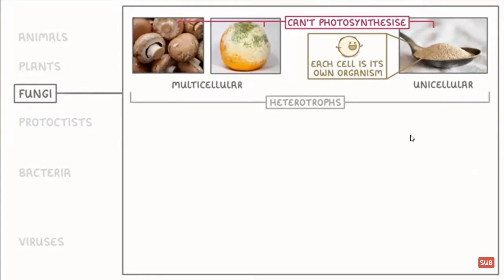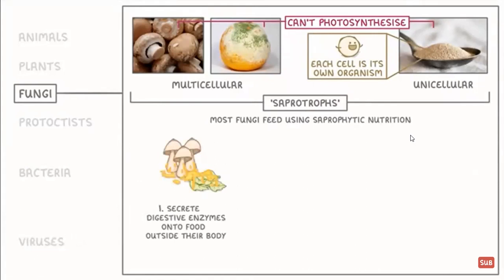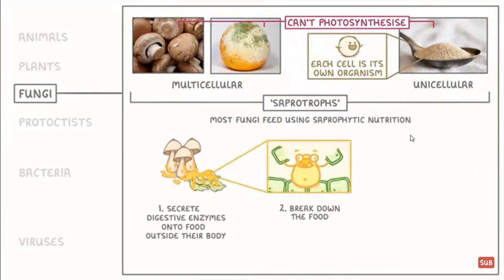Weirdly though, we often refer to fungi as saprotrophs instead, because most fungi feed using saprotrophic nutrition. This is a process whereby they secrete digestive enzymes onto some food outside of their body, wait for the enzymes to break down the food, and then absorb the broken down nutrients back into their body. So they're basically doing digestion outside of their body.